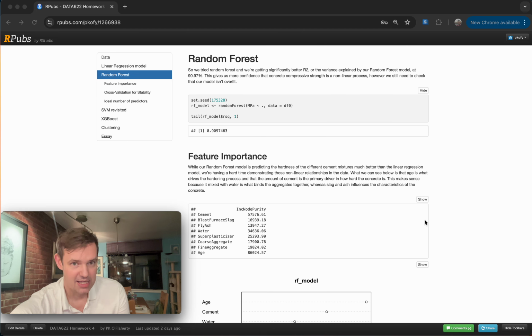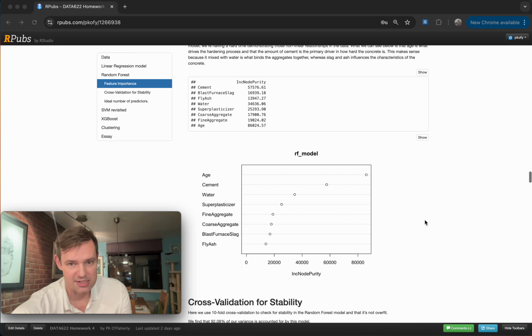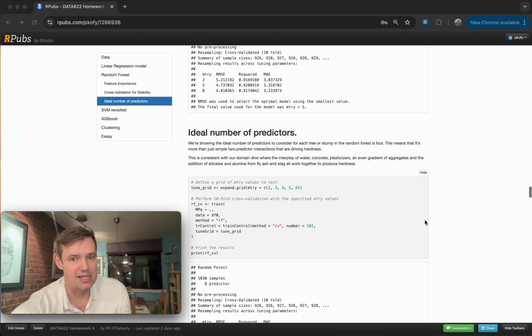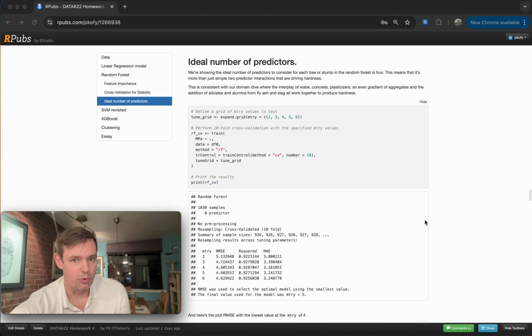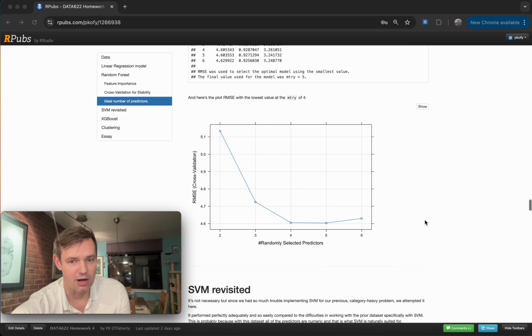Random forest gave us 92% accuracy, helping confirm that this really is a nonlinear process. And in fact, when we did the grid tune for mtry, the number of predictors used to make each tree in the random forest, the ideal number was 4. And presumably one of them is age. That means 3 of the ingredients are coming together to help inform how hard the concrete is going to be.